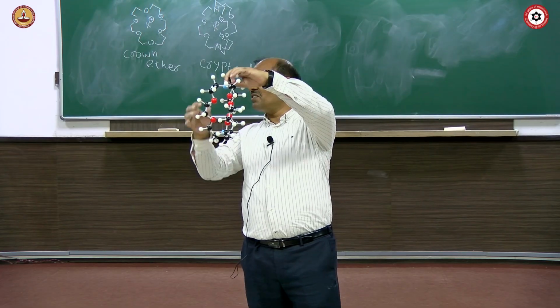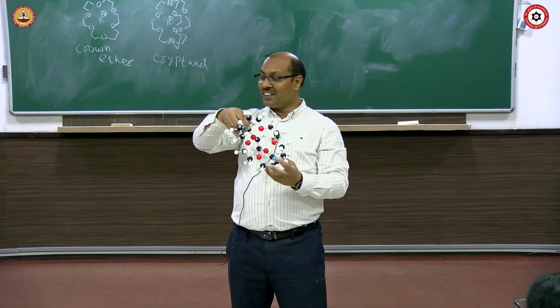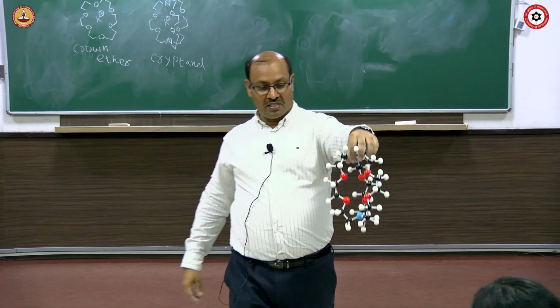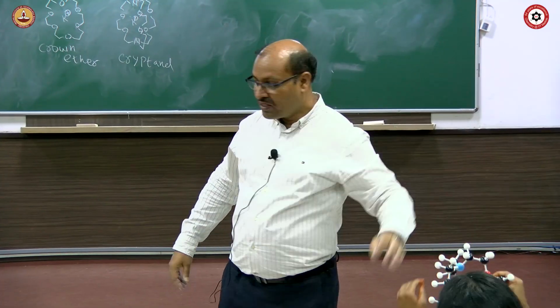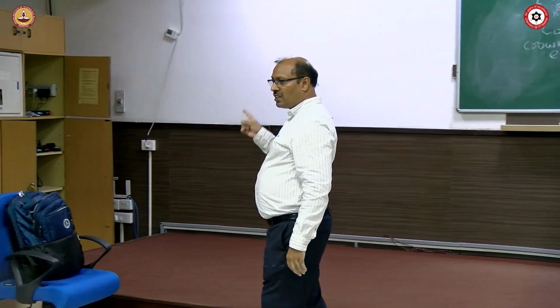The look is entirely different now. That one looked like a ring, this looks like a 3-dimensional elliptical object. Pass it on. So that is called crown ether, and this is called cryptand.